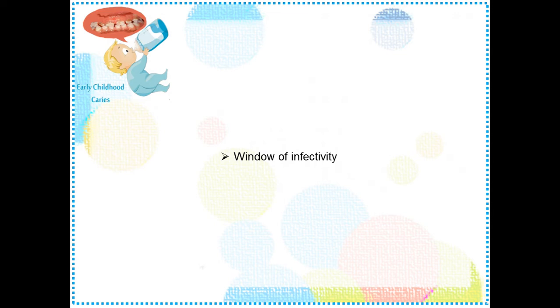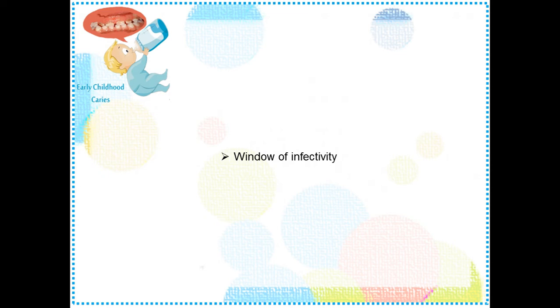And this 7 to 24 months where the teeth will be erupting is considered the window of infectivity, because mutant streptococcus are poor colonizers in comparison to the other bacteria, and hence this window of infectivity relies on the newly emerged virgin tooth to gain its initial colonization.